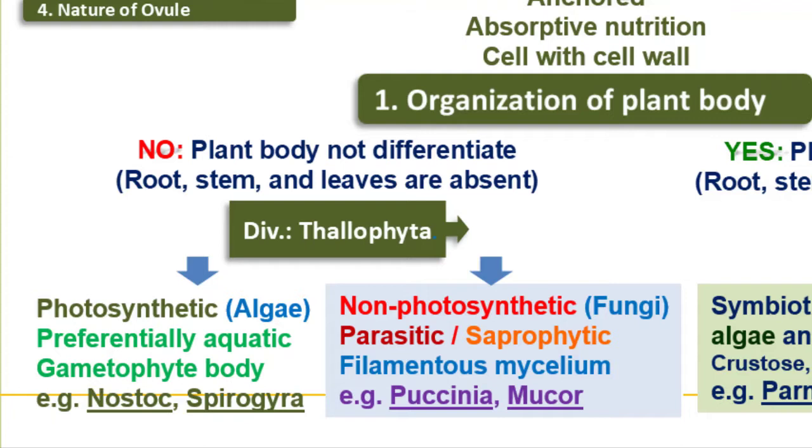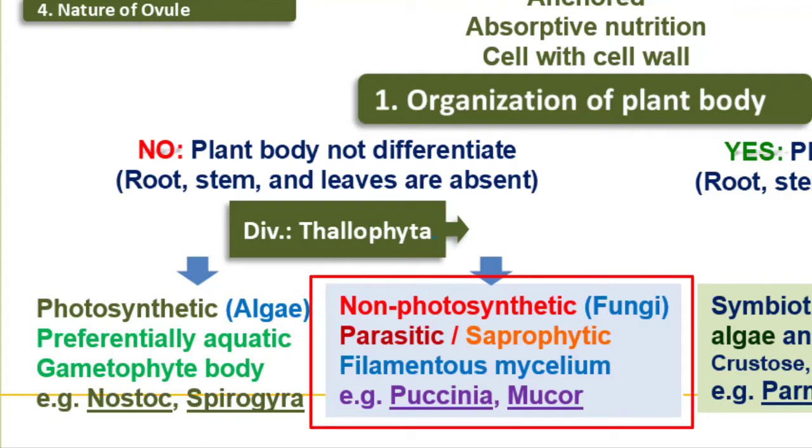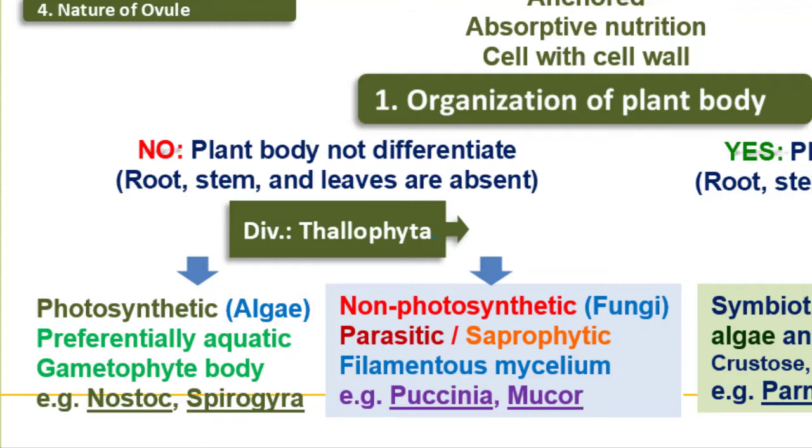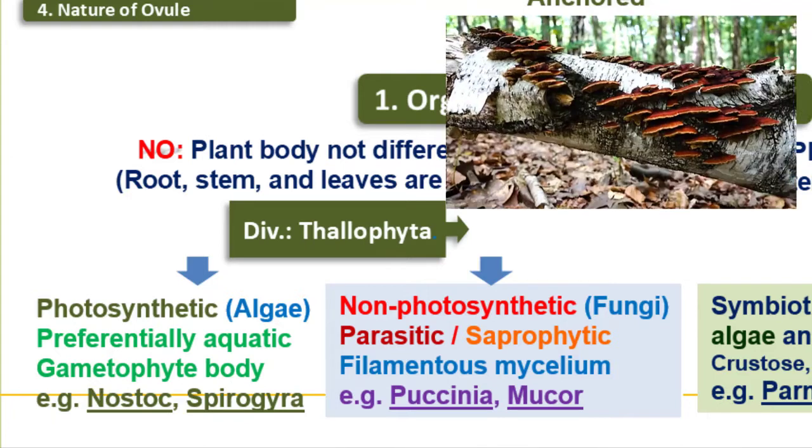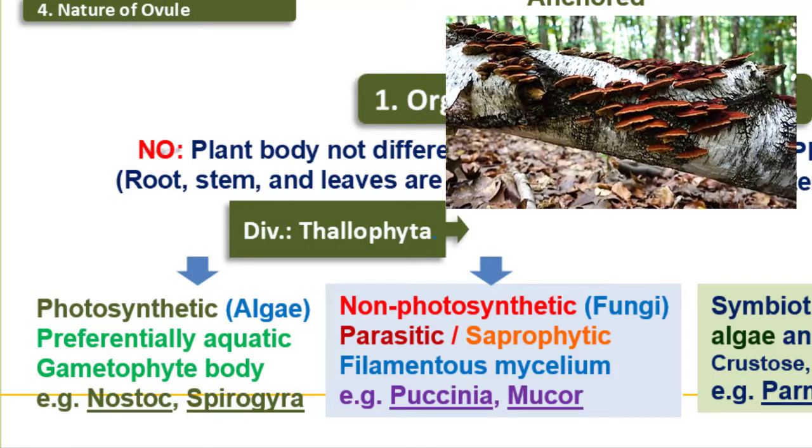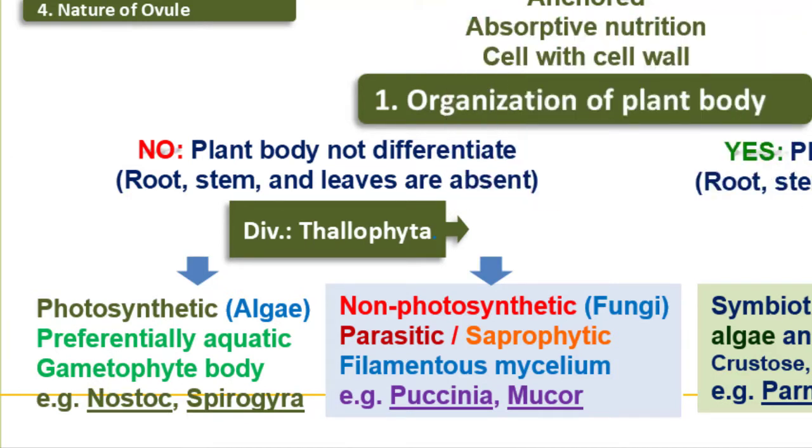The second group of Thallophyta are non-photosynthetic plants and they are called fungi. As they are heterotrophic, they are dependent on either living organisms or dead material for the source of nutrition. On this basis, we classify them as parasites, that is, they grow on other living organisms. For example, Puccinia, which causes the disease rust of wheat.